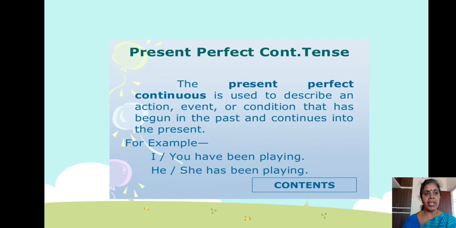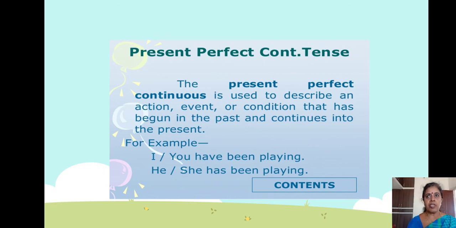So don't read he, she together. That is two sentences, isn't it? He has been playing. She has been playing. I have been playing. You have been playing. He has been playing. She has been playing. So children, don't get confused. I did a little less only. So see, read properly and learn.